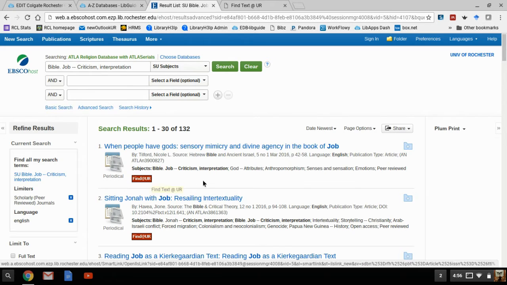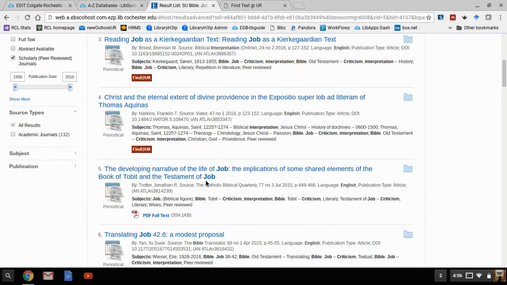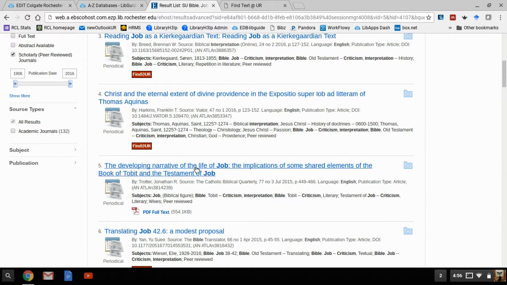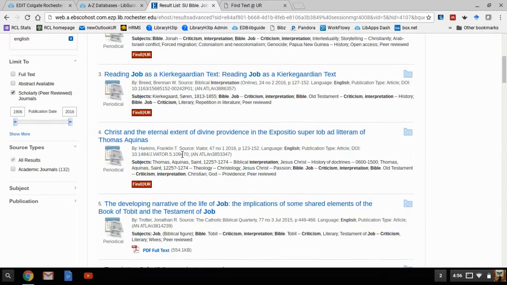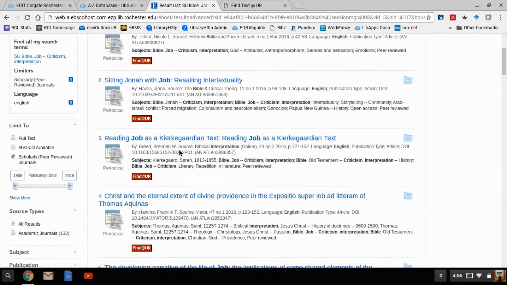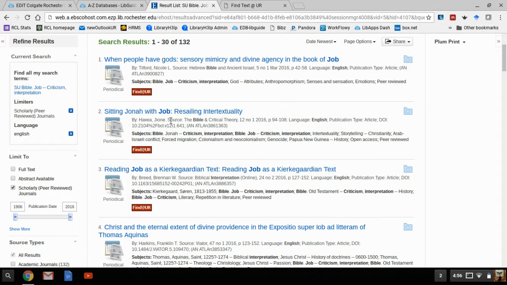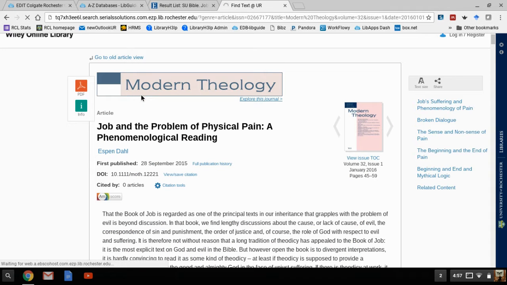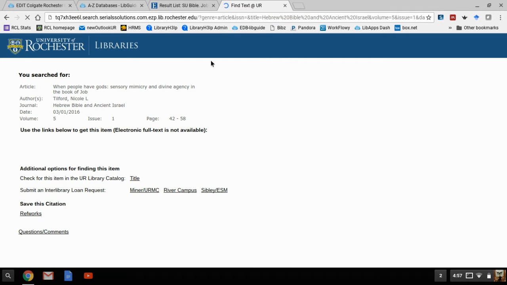Again, if we see a PDF, we can click on it like this. But if we don't, I'm going to skip Kierkegaard. I'm going to skip intertextuality. Sensory mimicry. I have no idea what that is. It looks like it has something to do with anthropomorphism. We're going to click on that, and it's going to look to see if it's there. What I'm kind of hoping is, we don't have it.